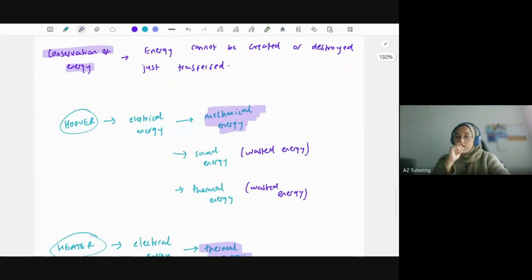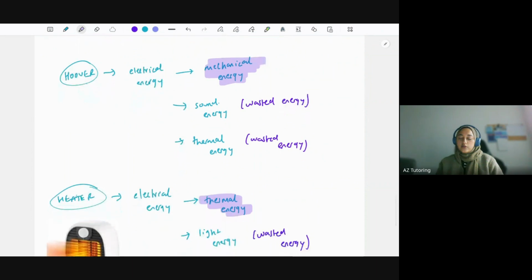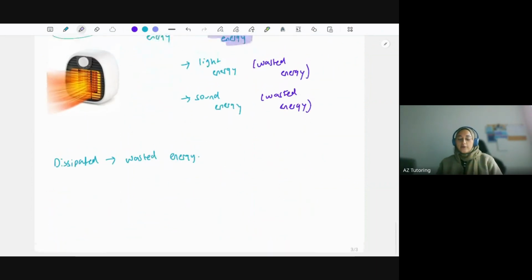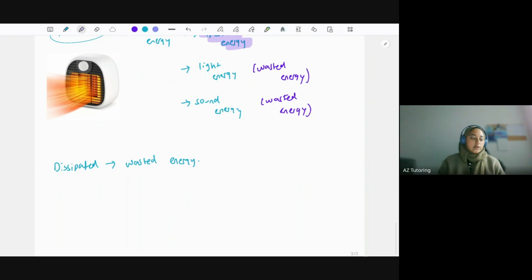An analogy that I like to use as well. For example, water that's been on the earth for millions of years is the same water that we're drinking today. The water that you could be drinking right now had a different place millions of years ago, maybe on the other side of the world, for example. So again, we can't create or destroy that as well. It's just constantly transferred through the water cycle. Okay, let's move on.